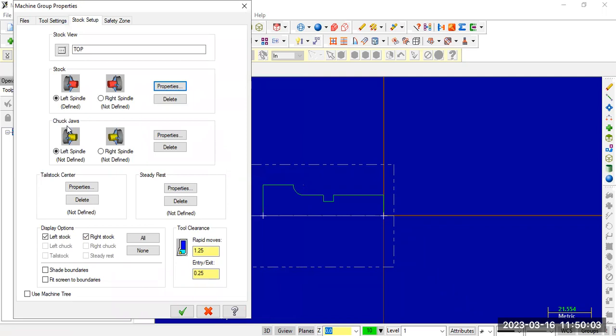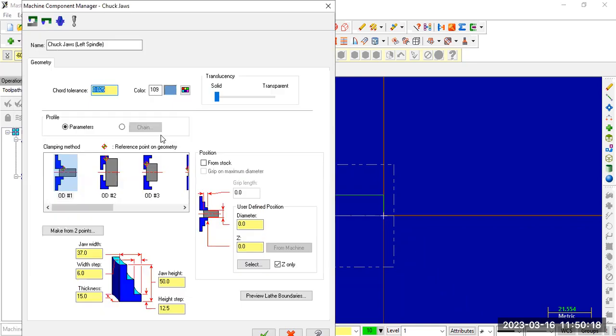So next, definition of stock material is over. Next, chuck jaws. So here also mostly we'll hold the workpiece by using the left spindle. Properties. So just select one of the chucks.